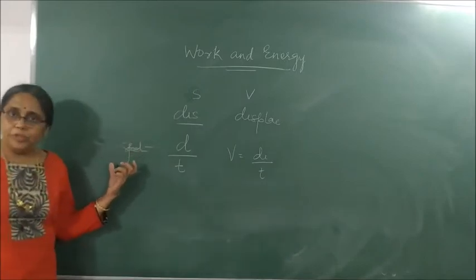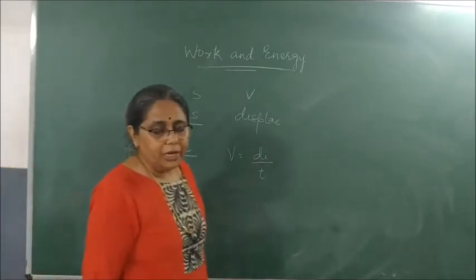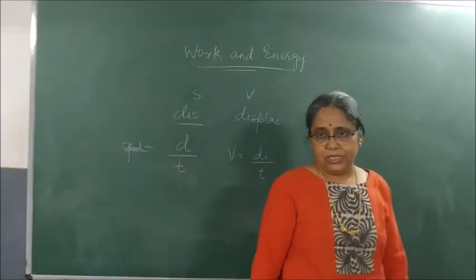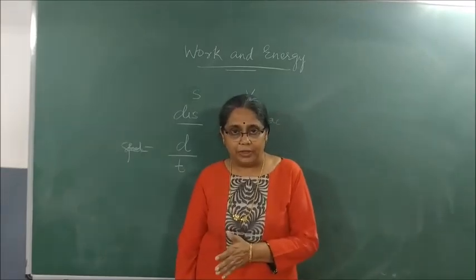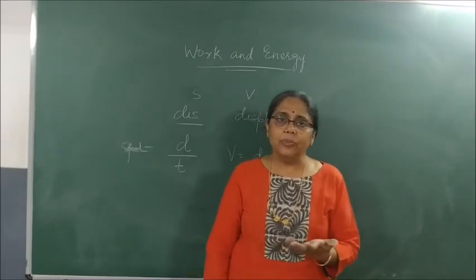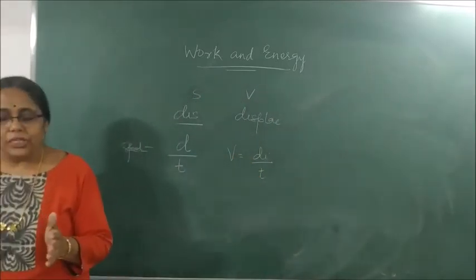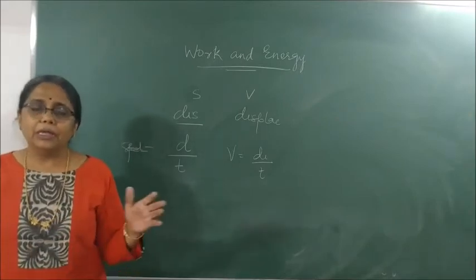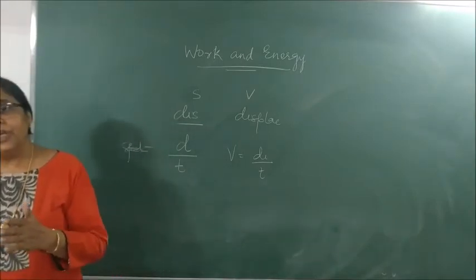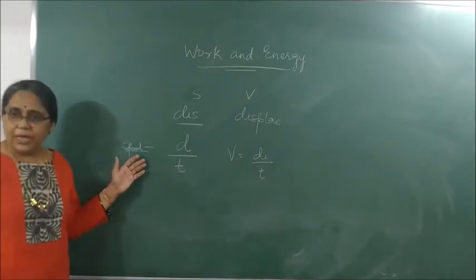What is uniform speed? When a body covers equal distances in equal intervals of time. What is non-uniform speed? When a body covers unequal distances in equal intervals of time or equal distances in unequal intervals of time, it is said to be non-uniform motion. If there is uniform motion, we always calculate its speed. But if there is non-uniform motion, then we calculate average speed. What is average speed? Total distance by total time.